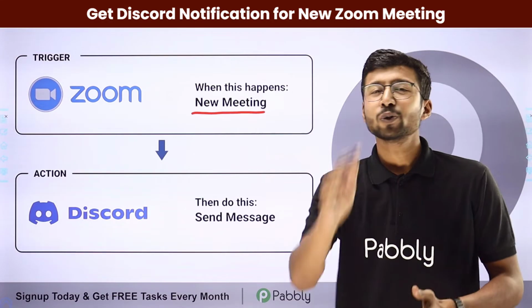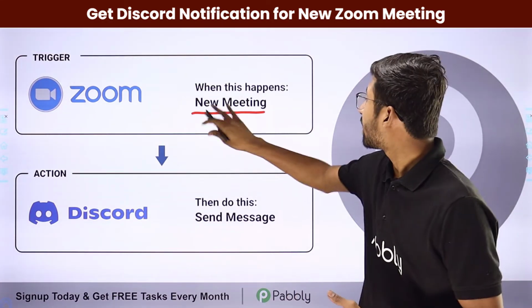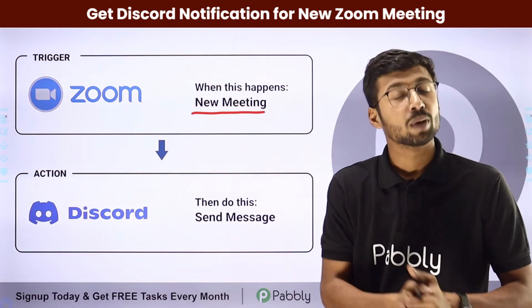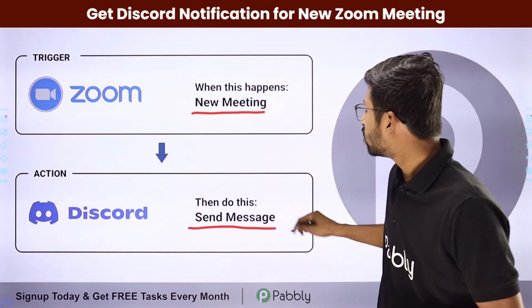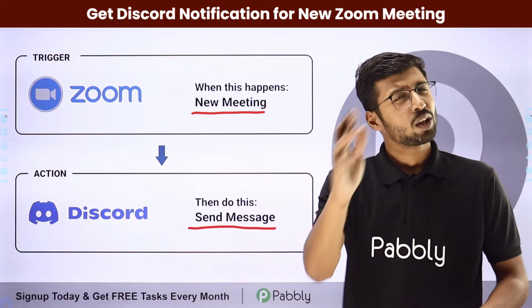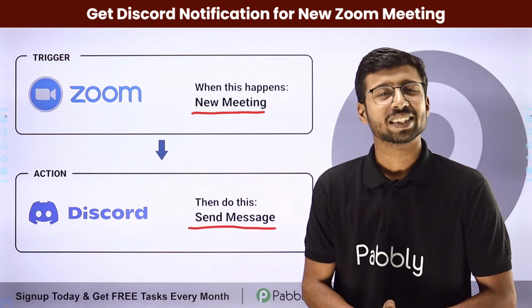Now let me tell you, you can completely automate this process. So the trigger of this automation will be creating a new meeting in our Zoom account. And the action will be sending those new meeting details as a new message on our Discord channel. Now guys, how can you set up this automation? To know this, you have to come with me to my screen.